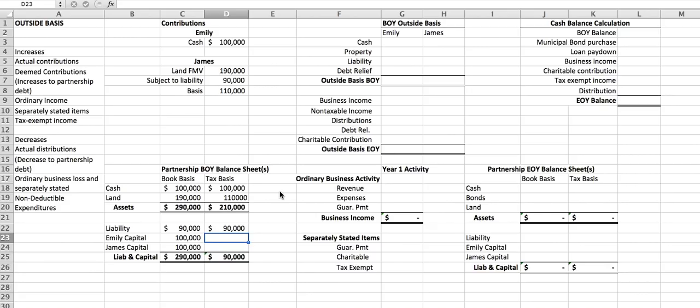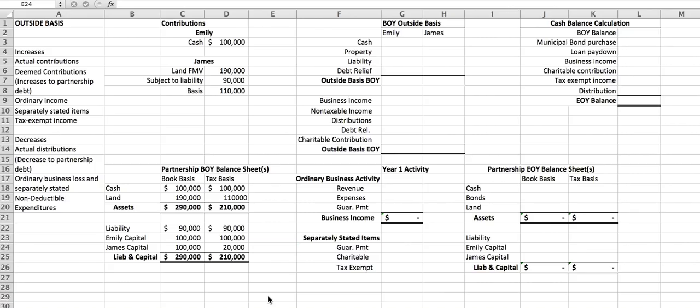Emily's capital account will again reflect the tax basis of what she contributed minus any liability that she contributed, so $100,000 again goes to Emily. And James's capital account then is going to be the difference between that $210,000 and the $190,000. This is calculated based on the carryover basis of the land that he contributed, $110,000, minus the $90,000 of liability that was attached to that land. So James's capital account will be $20,000 for tax purposes.